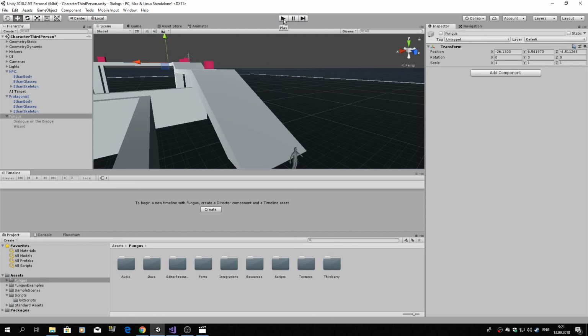So what's the main idea of our simple dialog system? Player character is able to move around the scene and start a dialogue with a non-player character, an NPC, when it's physically near the NPC. Behind the scenes, each NPC contains a trigger collider. We will call it dialog collider.